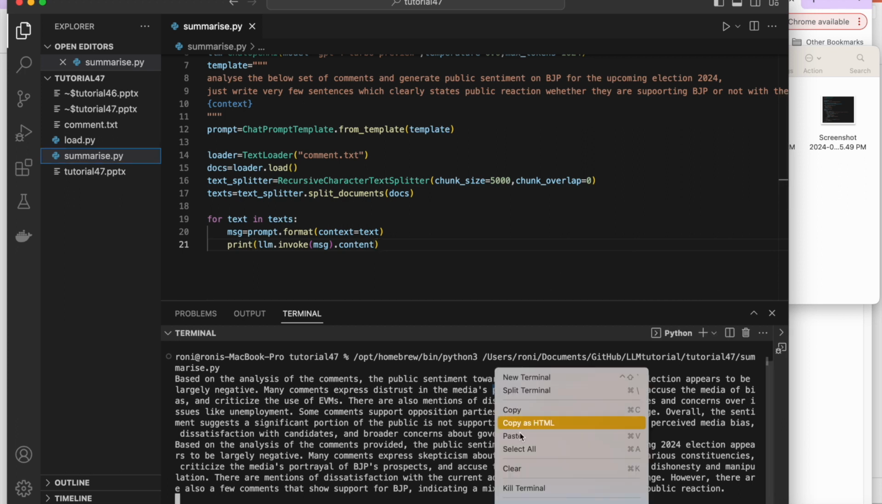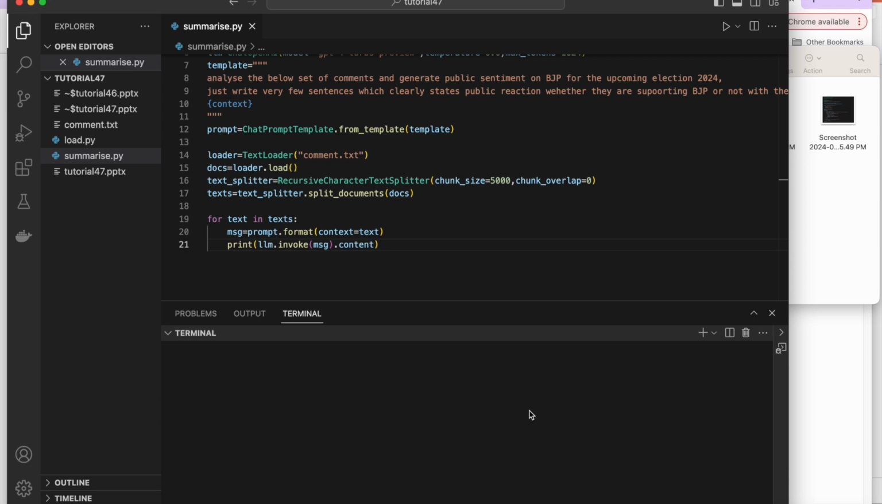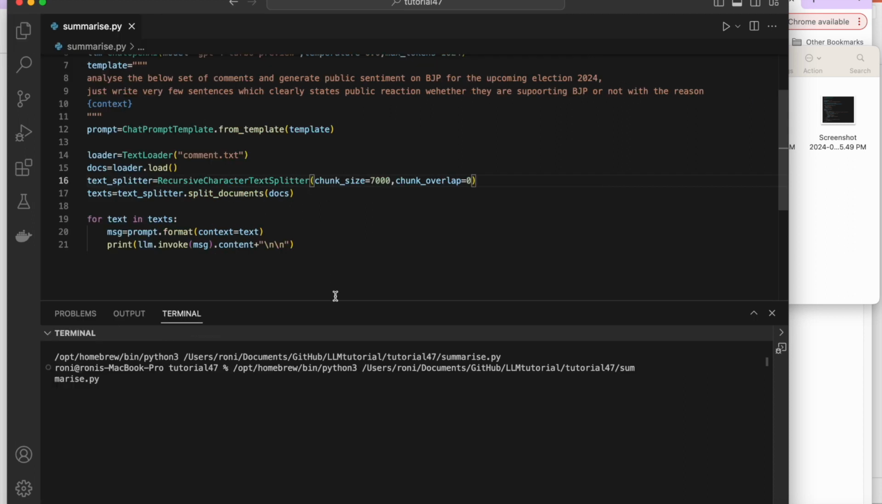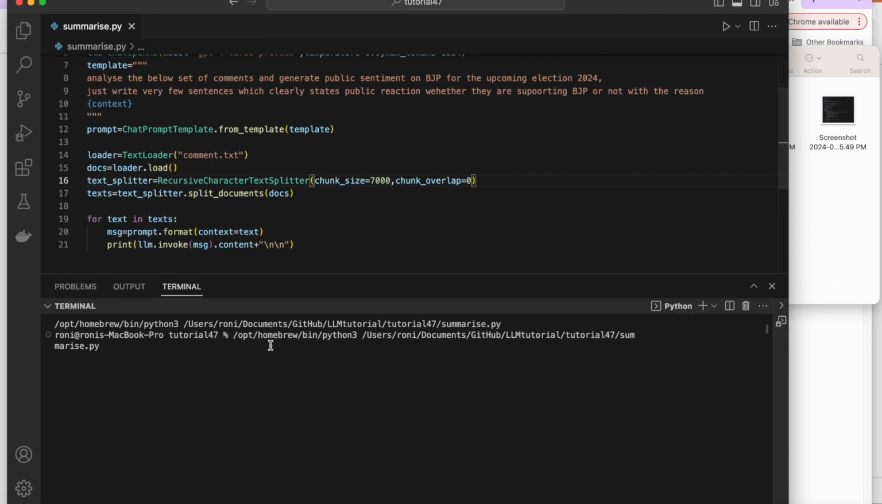So I'll just kill the terminal and try to do something here. After every comment I just put a paragraph break, and I'll make the chunk size, let's say, 7,000. So 5,000 is giving an answer, so let's do 7,000. So a smaller number of iterations is going to be required.